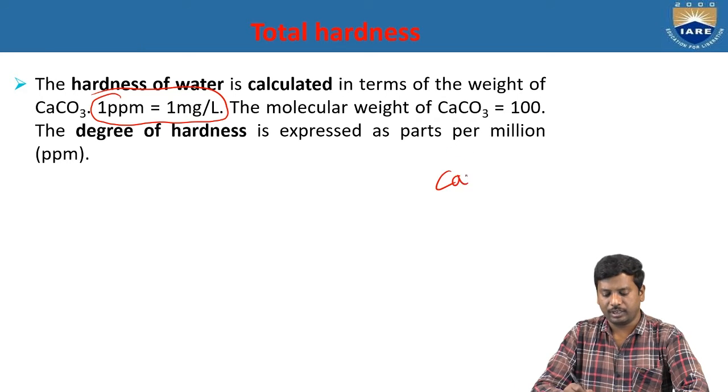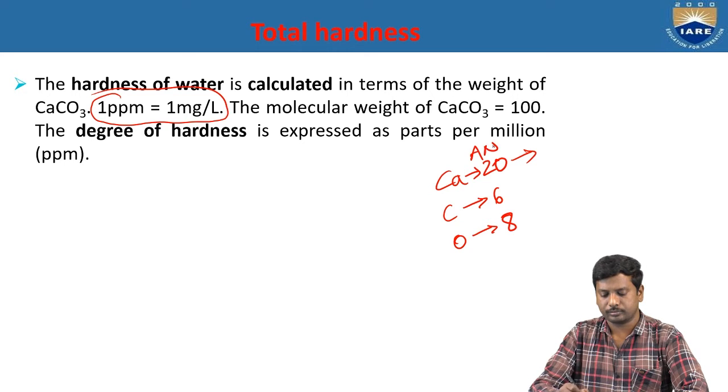For calcium, what is the atomic number? 20. For carbon, 6. Oxygen, 8. These are the atomic numbers. Now let us see atomic weights. For calcium, 40; for carbon, 12; and for oxygen, 16.